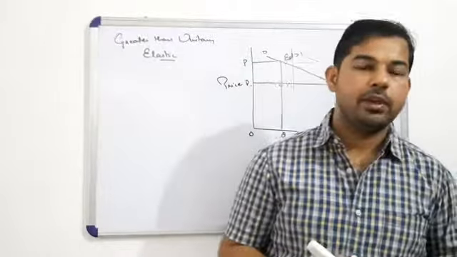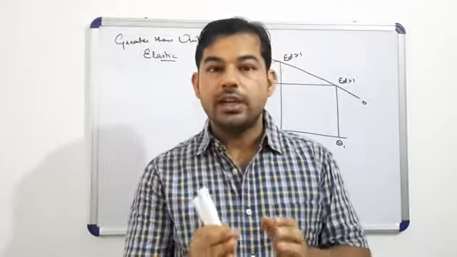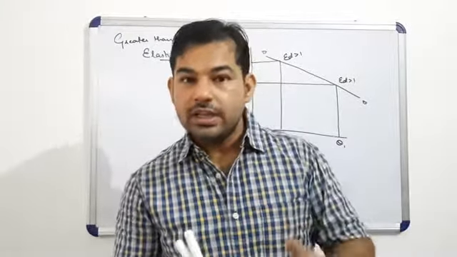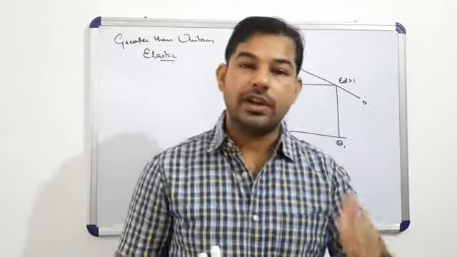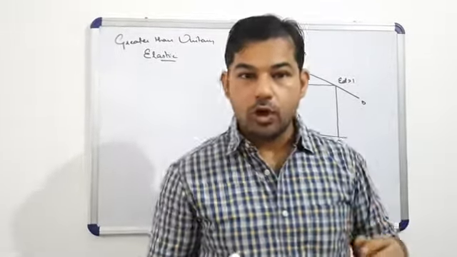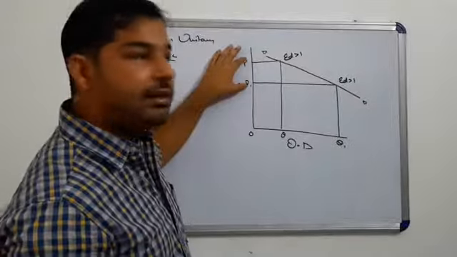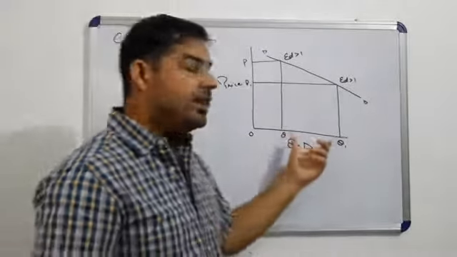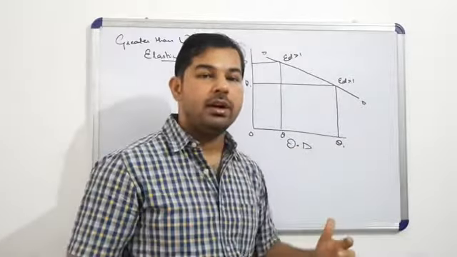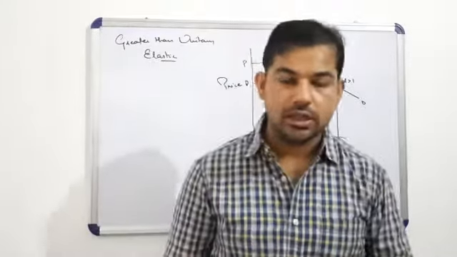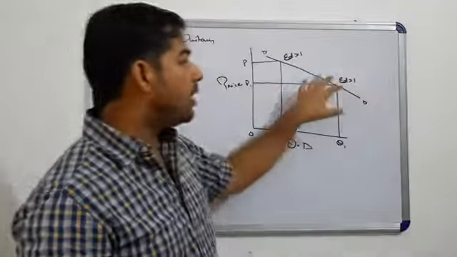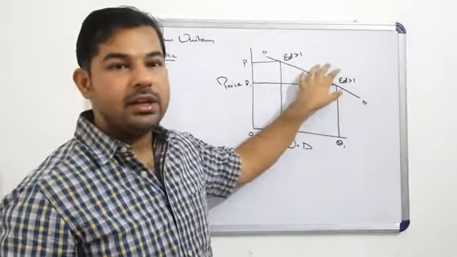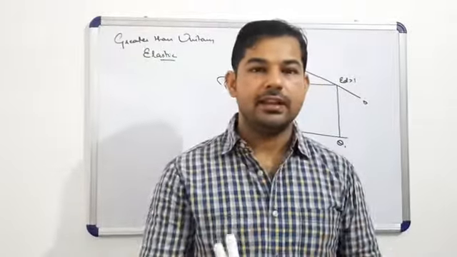Let me give the example of it. जो luxury goods होते हैं, उनकी elasticity of demand greater than 1 होती है. Because उन गुड्स में a little rise in the price, थोड़ा सा भी प्राइस में चेंज आता है, so there is a very good change in the quantity demand. उनकी क्वांटिटी डिमांड में अच्छा खासा चेंज होता है and therefore हम इसको बोलते हैं greater than unitary elastic. ED is greater than 1.